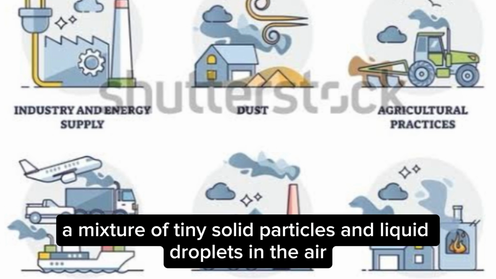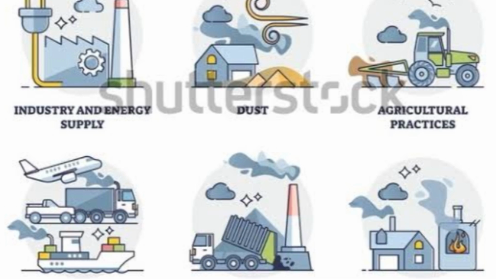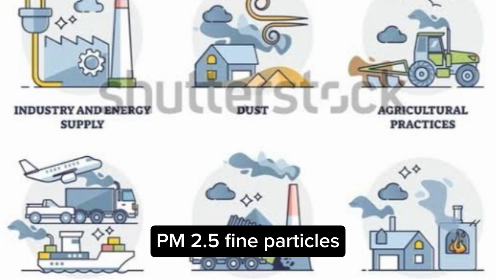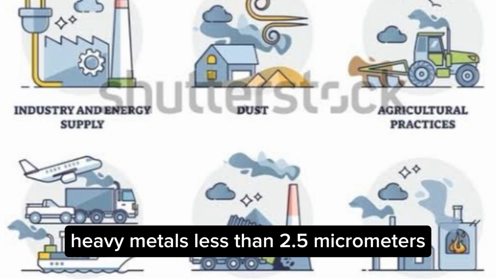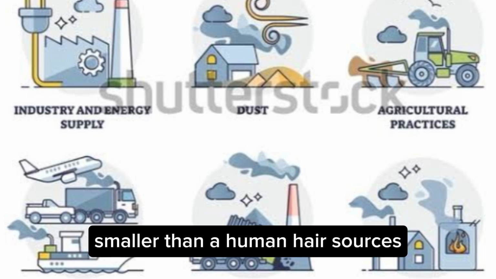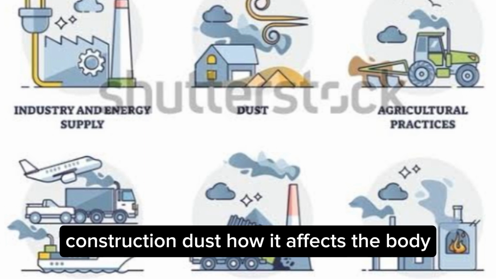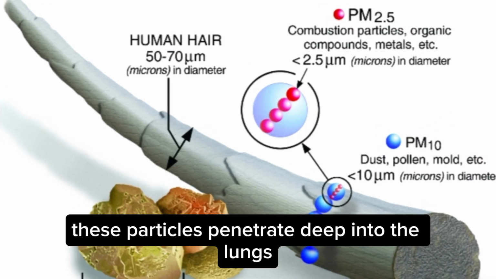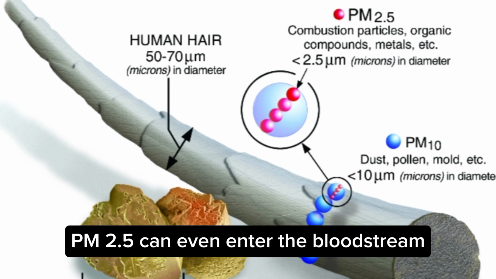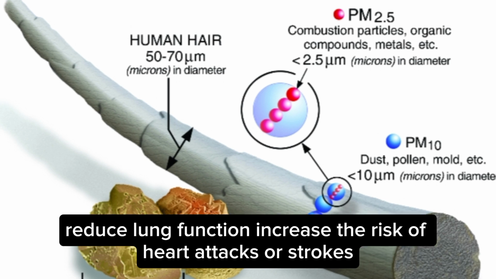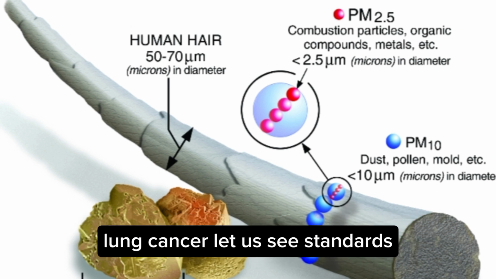A mixture of tiny solid particles and liquid droplets in the air. PM10, inhalable particles, dust, pollen, less than 10 micrometers in diameter. PM2.5, fine particles, soot, smoke, heavy metals, less than 2.5 micrometers, smaller than a human hair. Sources: vehicle exhaust, power plants, wildfires, wood burning, construction dust. How it affects the body: these particles penetrate deep into the lungs. PM2.5 can even enter the bloodstream. They cause inflammation, worsen asthma and bronchitis, reduce lung function, increase the risk of heart attacks or strokes, and are classified as a carcinogen, causing lung cancer.